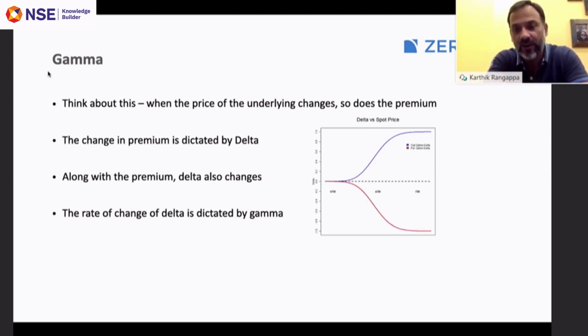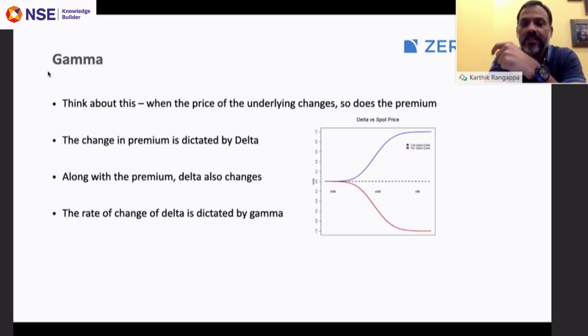Look at the graph that you see here. As the option moves from at the money to some other strike and then in the money, the delta is also constantly moving. It's not a static number. So because there is a change in delta, there is a rate at which it changes.